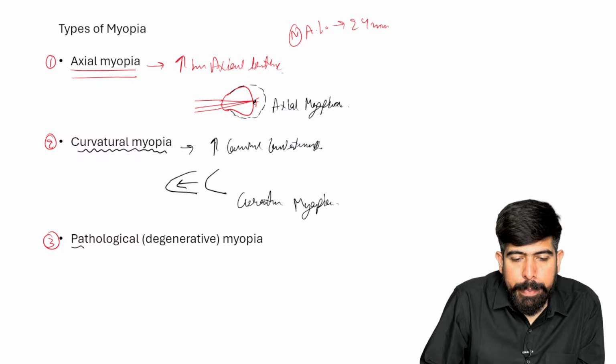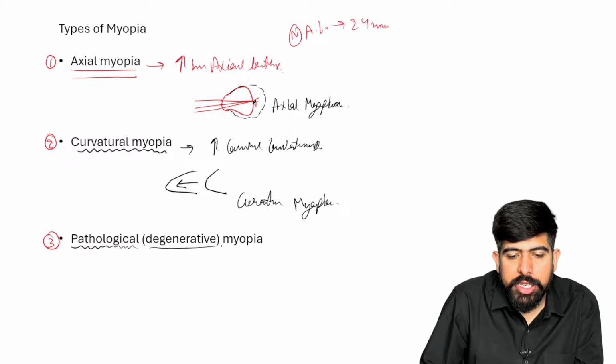The last one is pathological degenerative myopia.